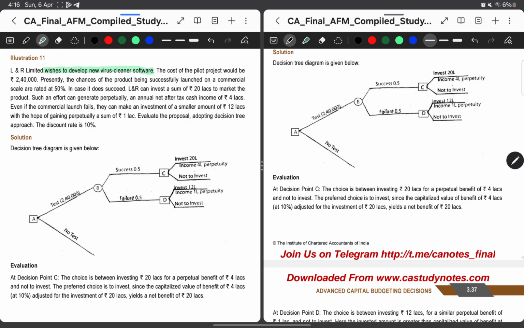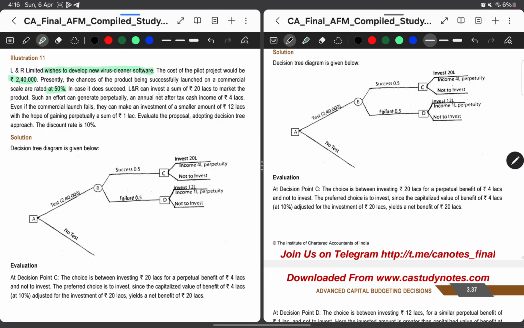Then once if they proceed with developing the software, then the cost would be 2,40,000. Then presently the chances of the product being successfully launched on a commercial scale are at 50%. So the probability of 50% has to be considered after the decision of developing the software is taken. So once we wish to develop, then we are taking the probability of the success of the project. For success it is 50% and for failure also it is 50%.